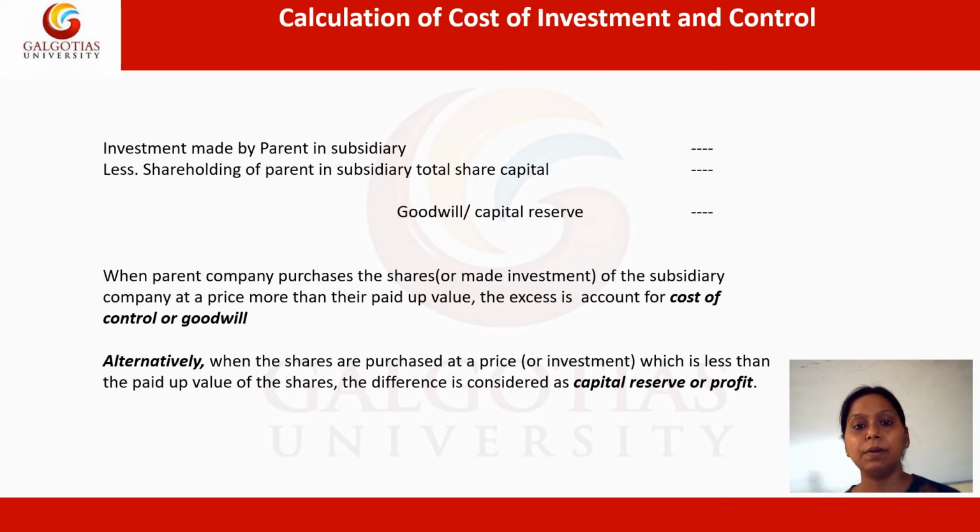Every time we make this working note, we will understand whether goodwill, which is an intangible asset, or capital reserve is being generated by the parent company. Goodwill will be moved to the asset side of the balance sheet and the capital reserve will always appear on the liability side of the consolidated balance sheet.